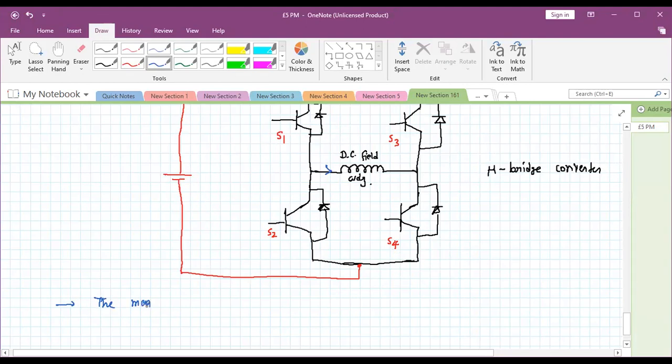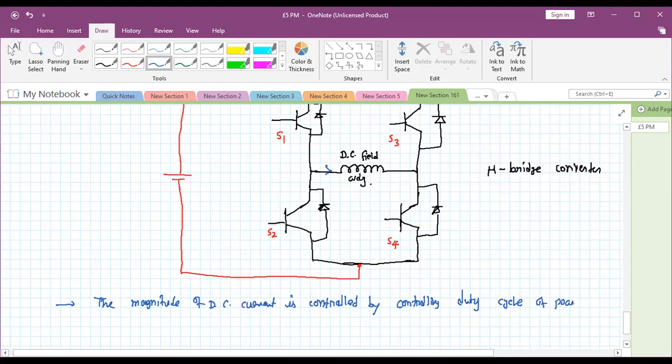So in this case, we can say the magnitude of DC current is controlled by controlling the duty cycle of the power devices which will conduct.